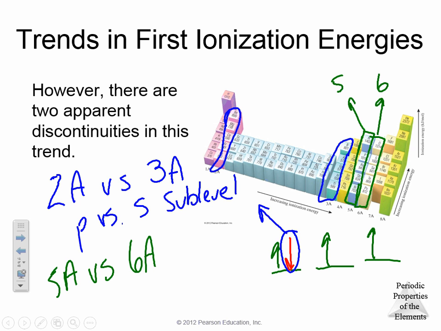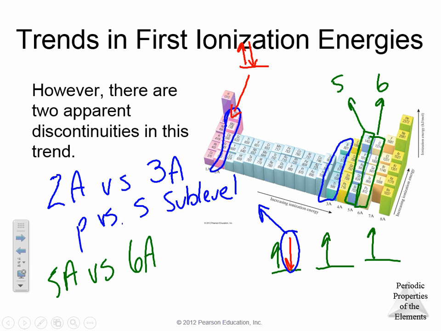The first one is that it's harder to take from group 2 than it is group 3. Why would it be harder to take from group 2 than it is group 3? Well, think about group 2. And group 2 is right here. Beryllium, magnesium, calcium, on. If you have an orbital, its s sublevel is completely full.